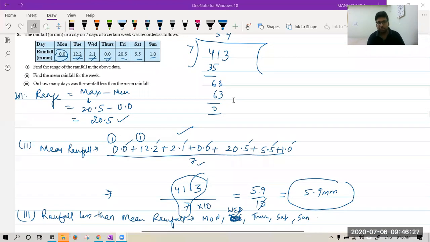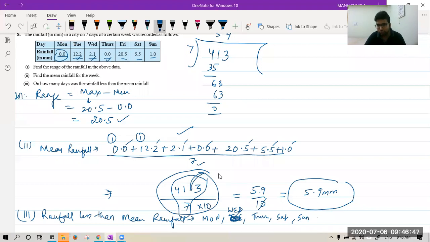Ryan, the third part is on how many days the rainfall was less. Simple. We have got the average as 5.9. You can find on which date is less. Sir, why did you multiply it by 10? Beta, where did I multiply 10? Okay, in the denominator. Actually, I have removed the decimal. When you remove the decimal, one digit is there, so 10 will multiply in the denominator. Sanvi, because I have removed the decimal from the numerator, that is why 10 is multiplied in the denominator.